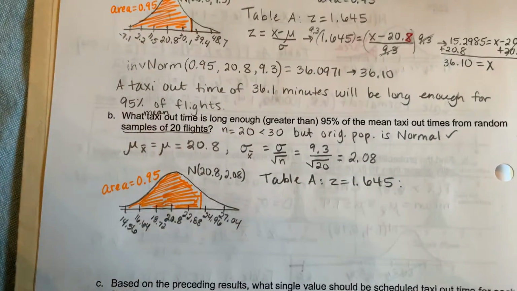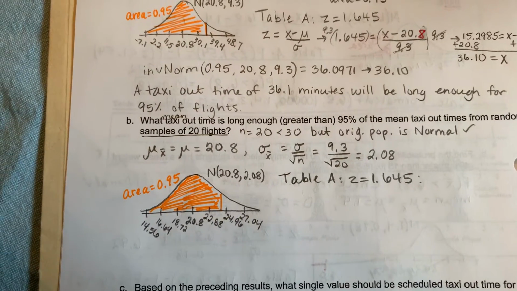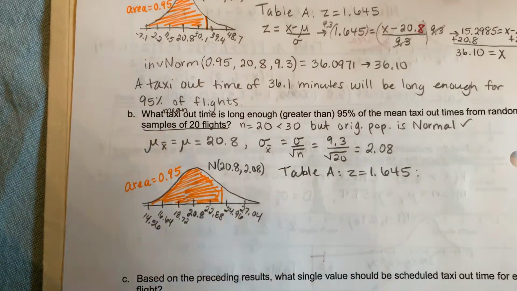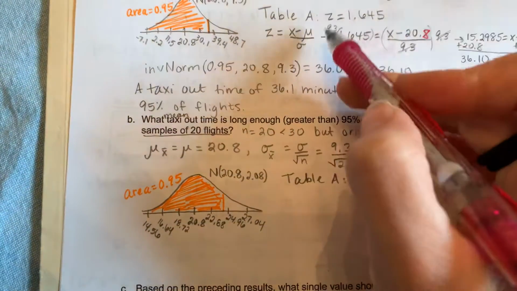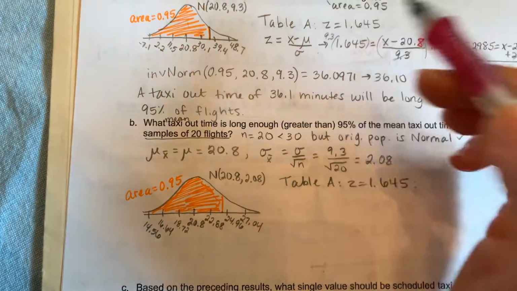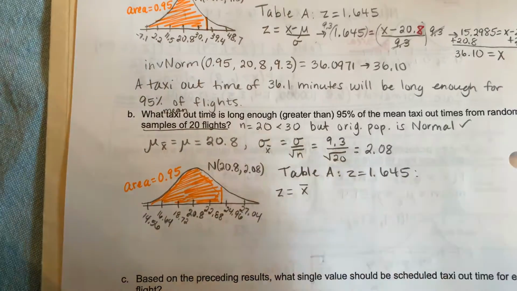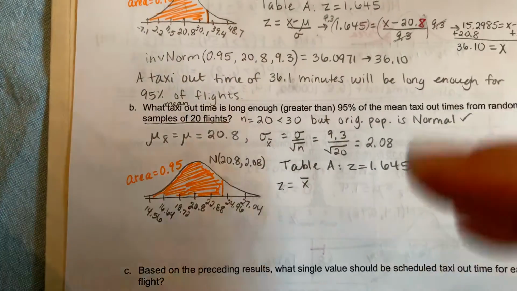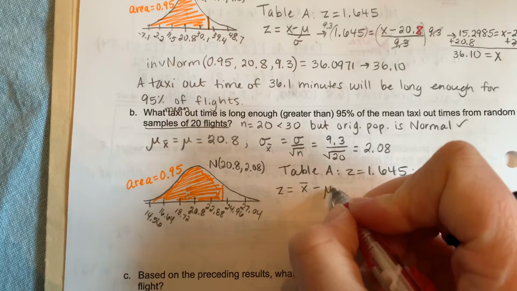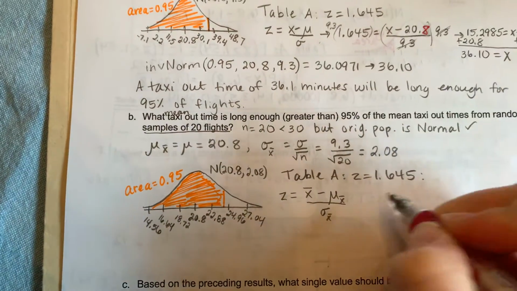I know I'm going to have to plug in. I don't have to write the z-score formula every time, but I just really want to emphasize how this is different from the previous problem. The previous problem we used our z-score formula with just the regular mean and standard deviation. Now we have z is equal to x bar. The value I'm interested in is the sample mean, and I'm subtracting the mean for sample means and dividing by the standard deviation for sample means.